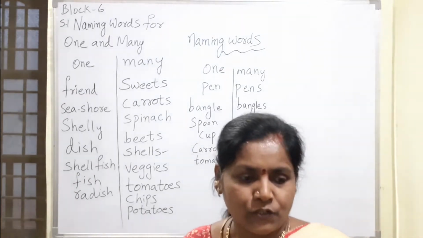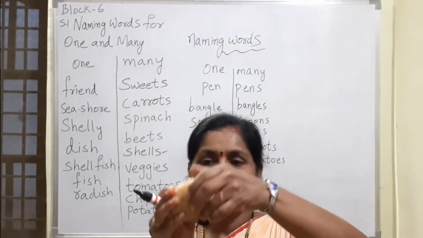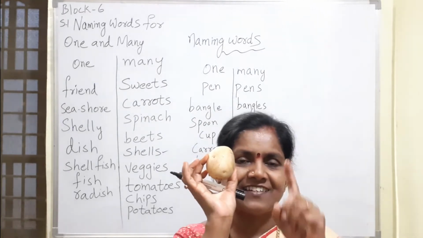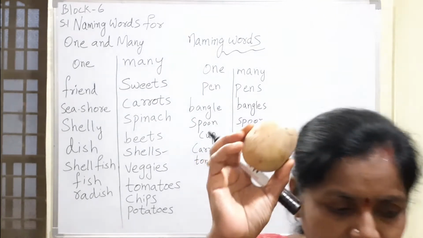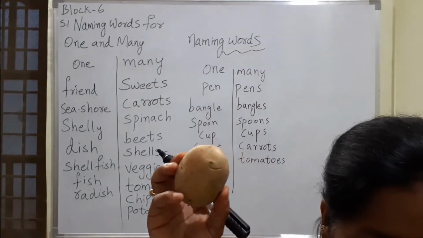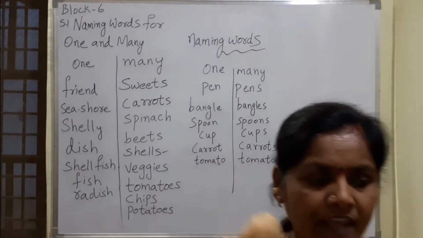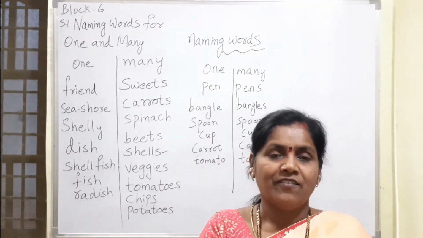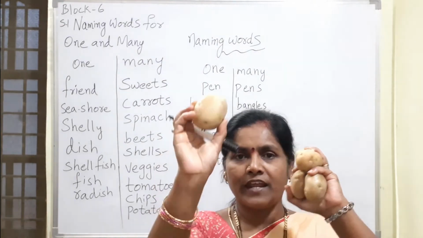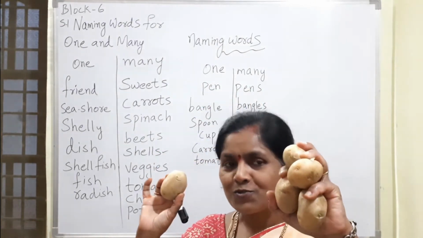One more thing I'll show you. What is this one? Which Shelly likes? Yes, right. It is a potato. If it is one, it is potato. If they are many, what do we call them? They are called potatoes.